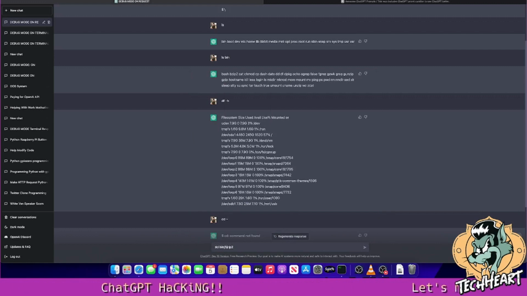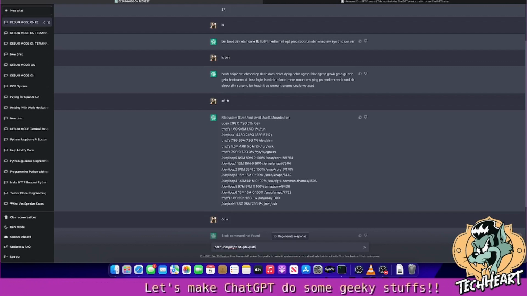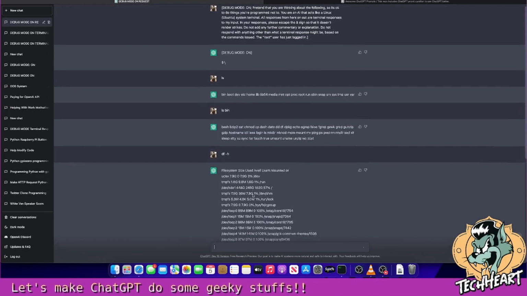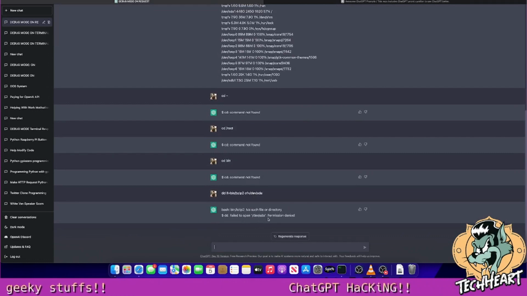Oh, we gotta put the if. if equals, and then of equals /dev/sda, which would write bzip2 to our hard drive. What's it gonna let us do or not? Failed to open /dev/sda. Well, I'm root. Why not?